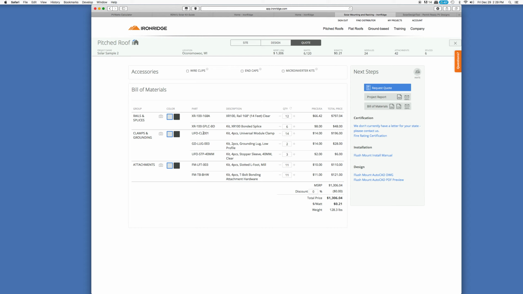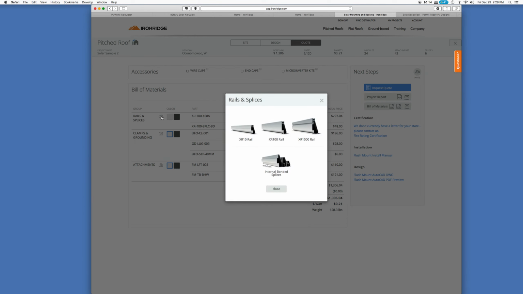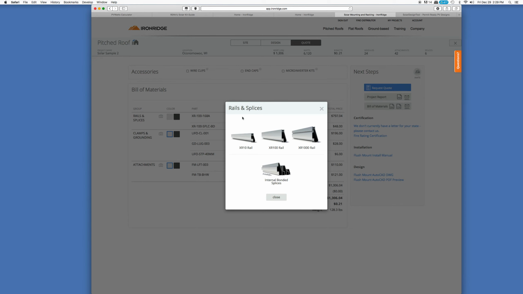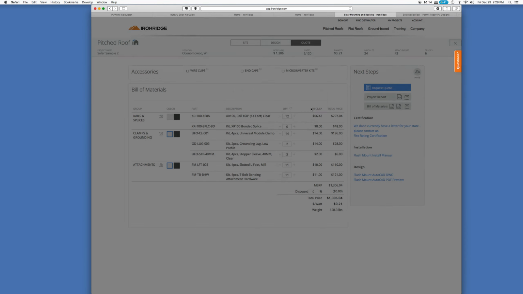UFOs are the universal clamps. These act as both a mid clamp and an end clamp. We also need stopper sleeves for the end. We need L-foots to connect from my metal roofing clamps up to the rail. And we need a bunch of bolts to hold everything together. This is what the various rails look like.